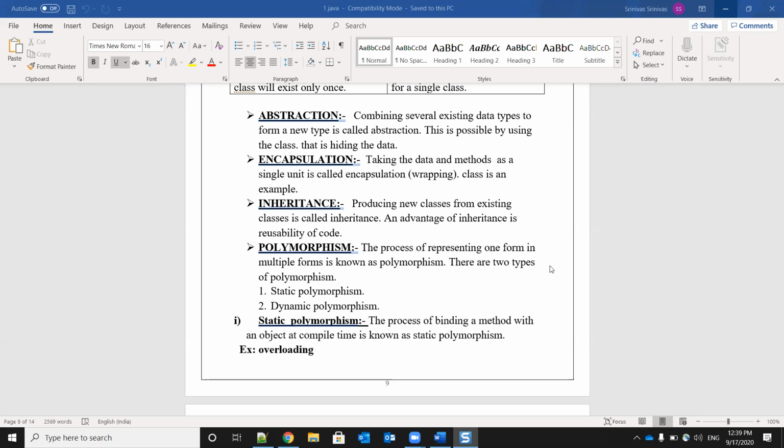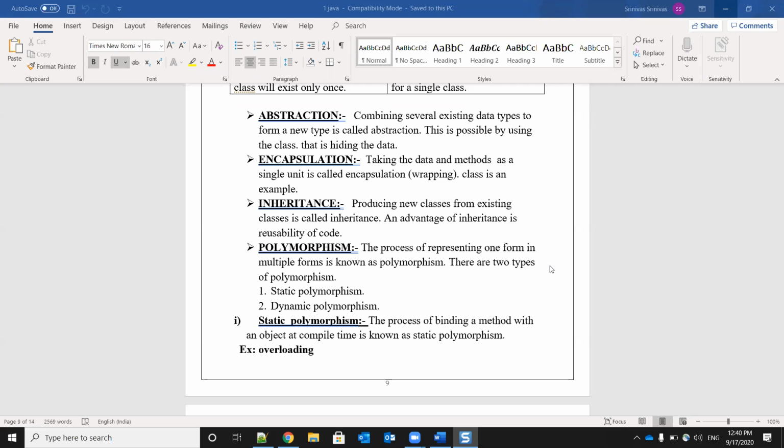So, producing new classes from existing classes. Okay. So, what we will do here, we will create new class by using the existing class. Okay. That is nothing but inheritance. Okay. We will inherit the properties of one class to another class here. Okay. So, what will be the advantage of this inheritance? Reusability of the code.